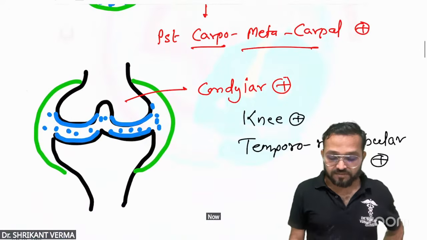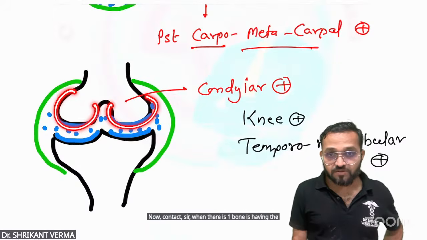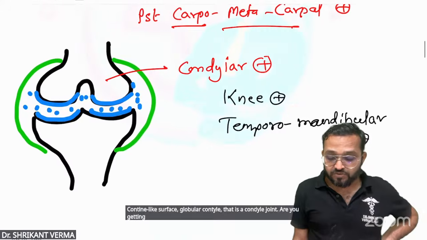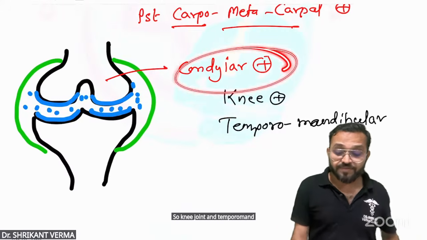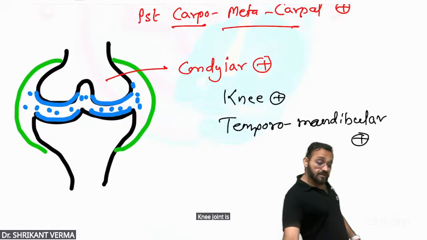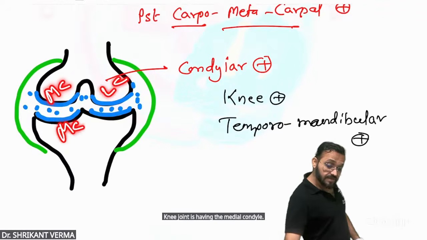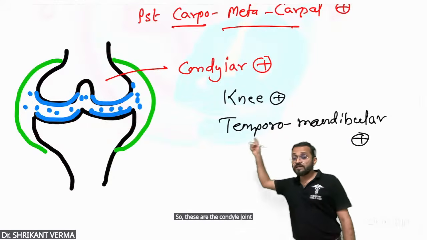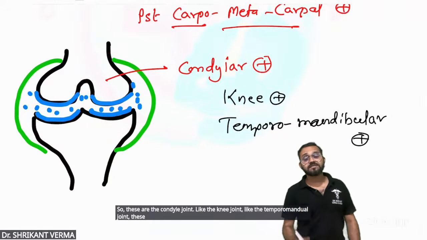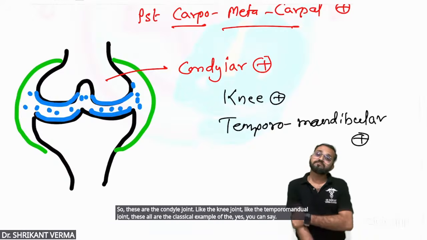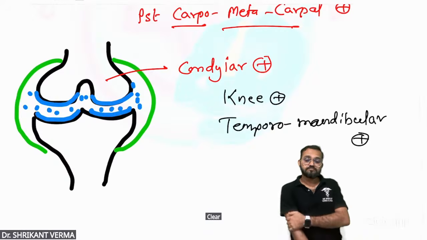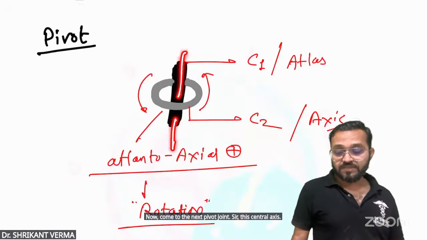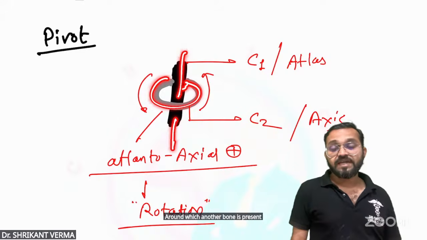Now condylar joint. Sir, when one bone has a condyle-like surface, a globular condyle-like surface, that is a condylar joint. Are you getting? So knee joint and temporomandibular joint. Don't forget, the knee joint has the medial condyle, lateral condyle. So these are condylar joints. Like the knee joint, like the temporomandibular joint, these are all classical examples. Clear? Now, come to the next, pivot joint. Sir, this has a central axis around which another bone is present and rotating.